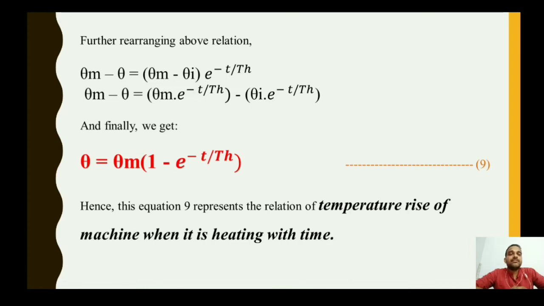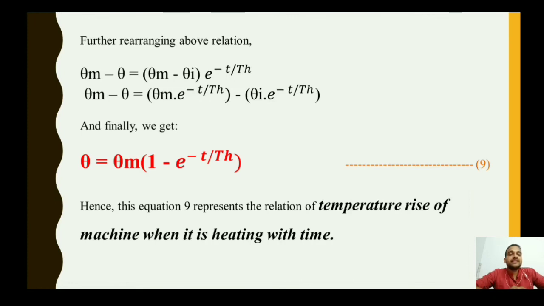So when the temperature is rising and the machine is getting heated, we have to consider the maximum value of temperature, that is theta m. The rest of the quantity, that is theta I into e to the power minus t upon TH, is to be neglected. So we finally get theta equals theta m in bracket 1 minus e to the power minus t upon TH.